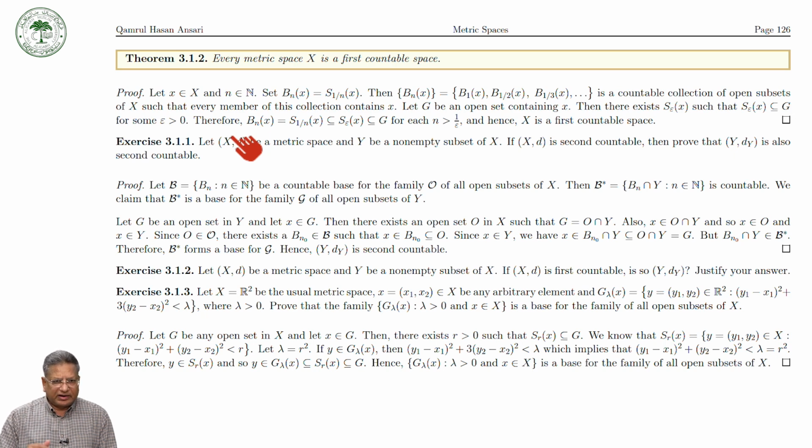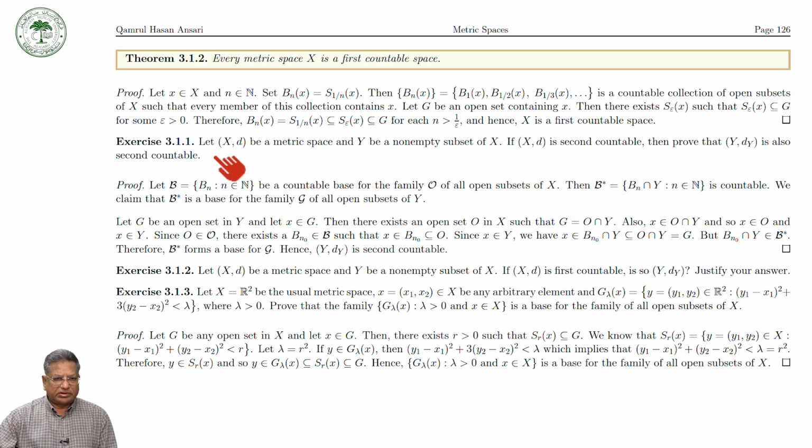Okay, and then let us take the exercise. Let (X,d) be a metric space, and Y be a non-empty subset of X. If (X,d) is second countable, then prove that (Y,dY) is also second countable.